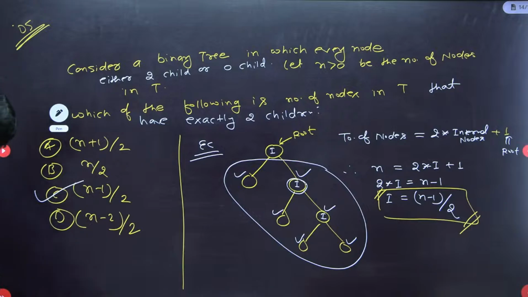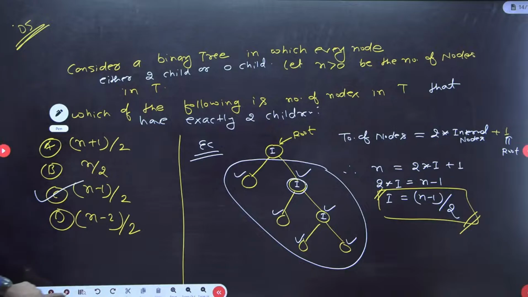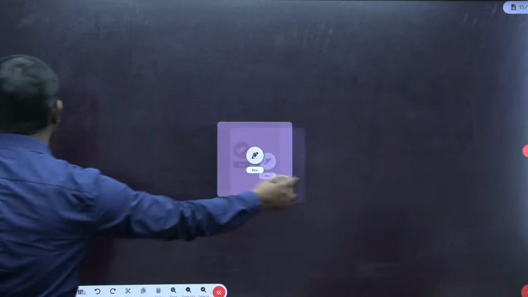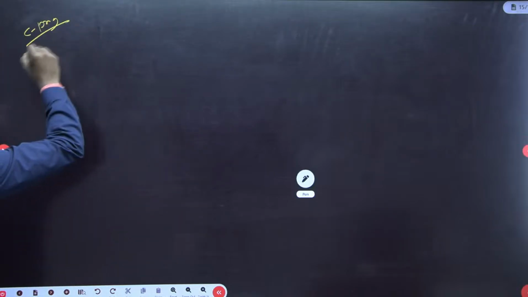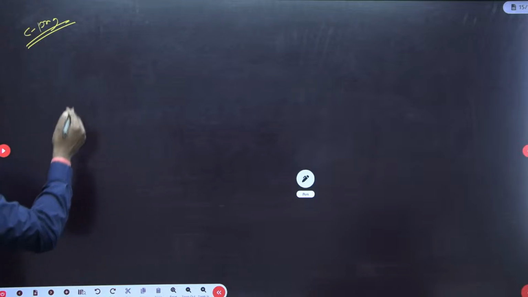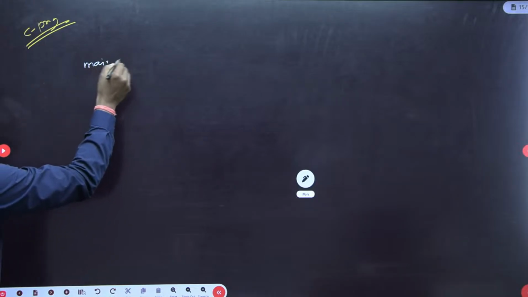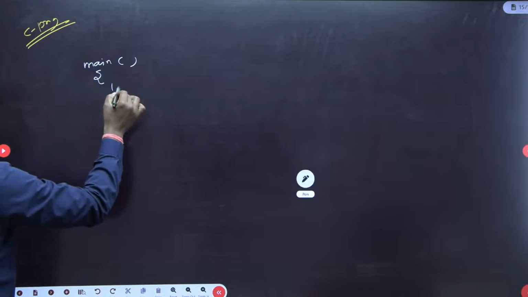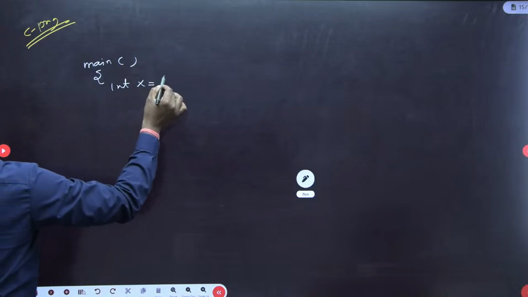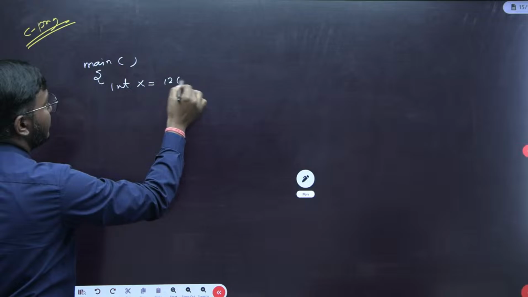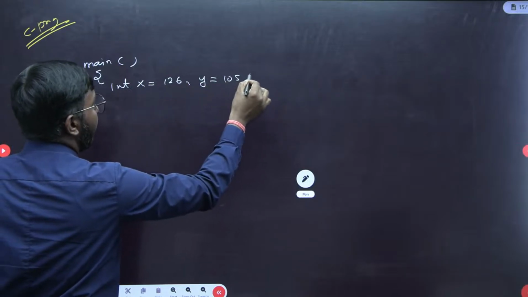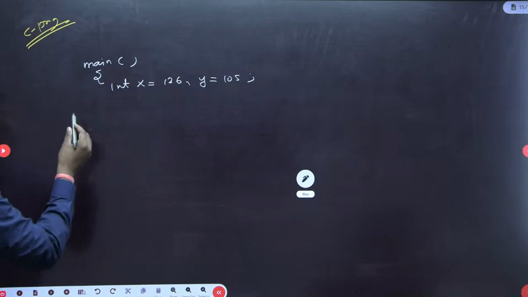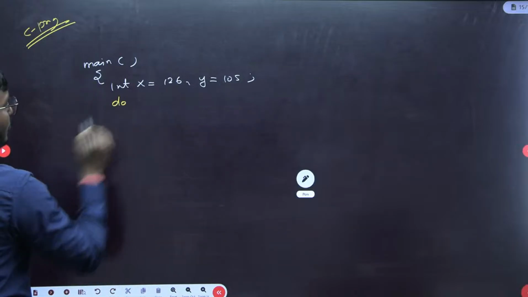Now let's see any questions here. Okay, one more question is based on the GCD. The question is from C programming. See here, in main we have int x equal to 126, y equal to 105, and then one loop is given, a do while loop.